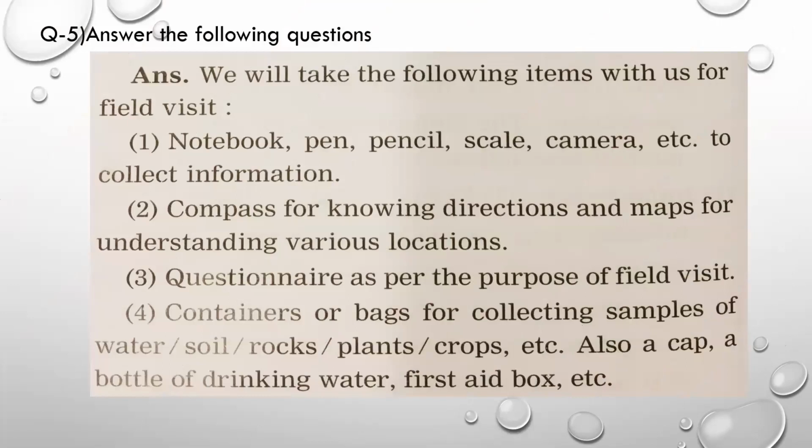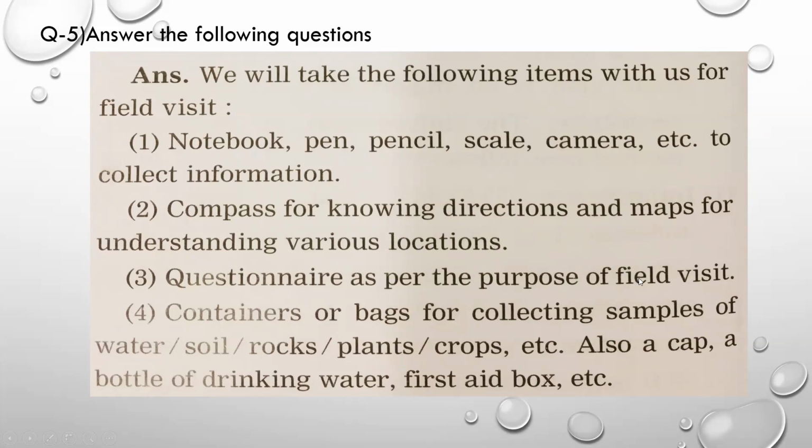Question number 5, which items will you take with you for the field visit? Now this we have discussed but in short, so we'll just go through it. We will take the following items with us for the field visit. To note down all the information, we will take a notebook, pen, pencil, scale, camera, etc. A compass for knowing the directions, and maps for understanding location, meaning which path we have to follow, which road we have to follow, which direction we have to move. For that we require a compass and maps.